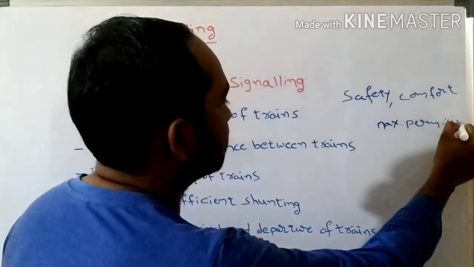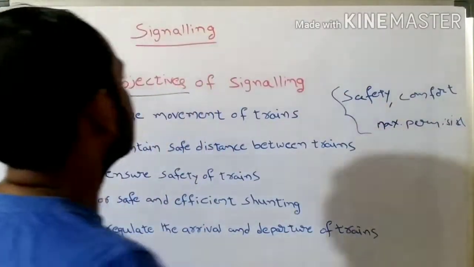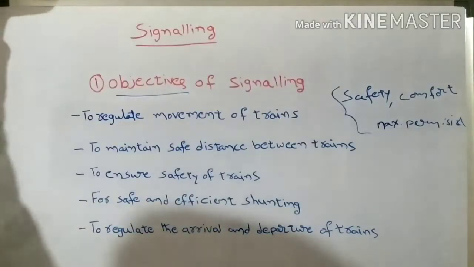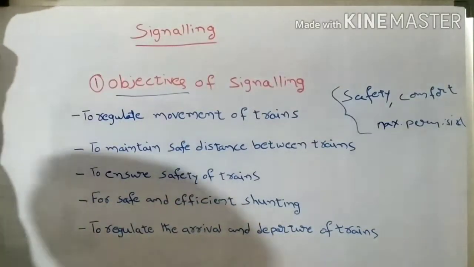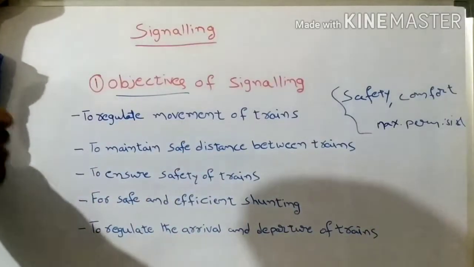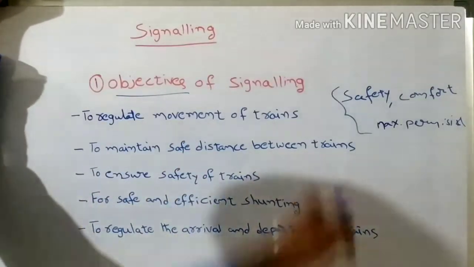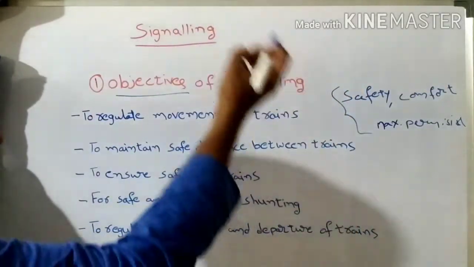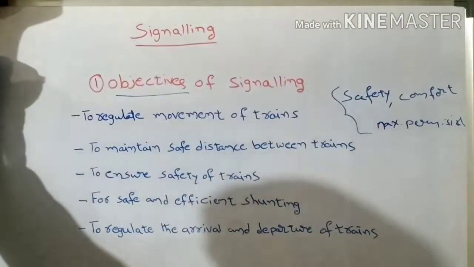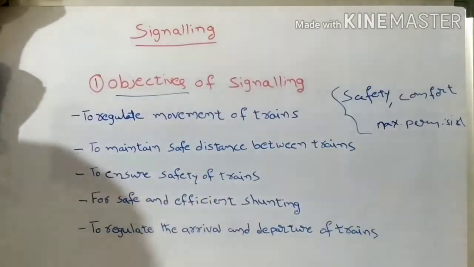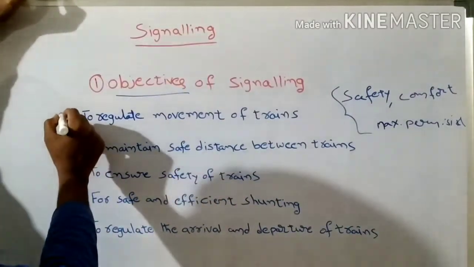Understand? Whenever we design or provide a railway track, these are the major and most important reasons for which we need to provide signaling.